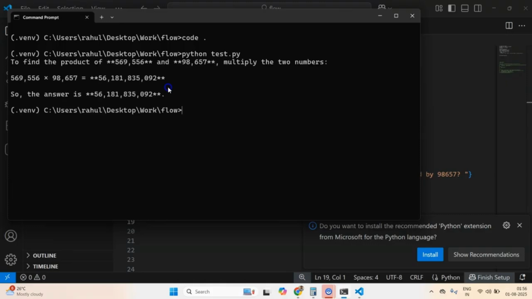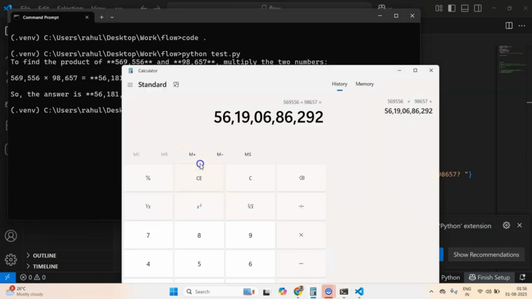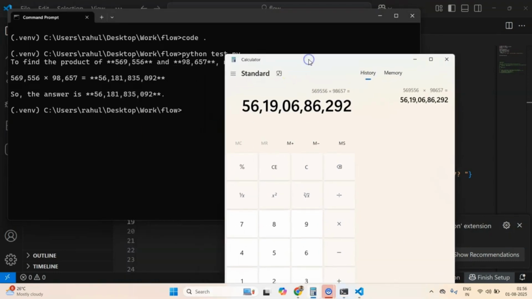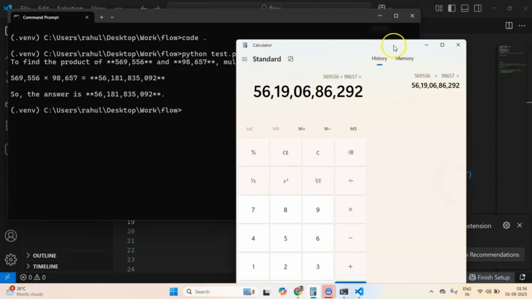Let's wait for a couple more seconds. Yeah, so this is the calculation that it is doing. Now let's compare it with the calculation that we did. Notice here that it is getting very close, but it's not exactly right. The reason for this is that it knows how to do rough multiplication, but the exact execution is not built into these models.